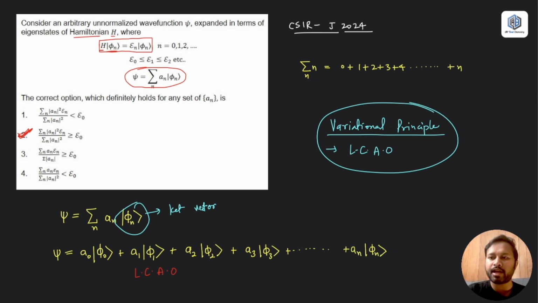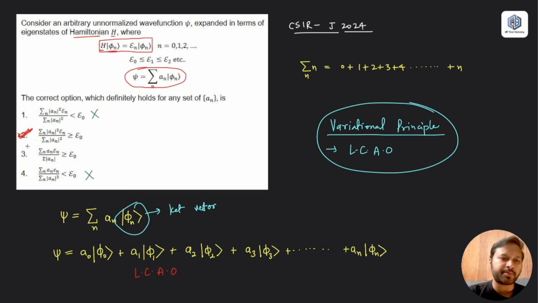option A and option D will be cancelled, because in these two options the calculated energy is less than the exact energy. Epsilon naught is always shown as the exact energy, so it is showing less than exact energy. Here also it is showing less than exact energy, so you can simply cancel these two options, because any energy you calculate from the variational principle will always be greater than or equal to the exact energy.